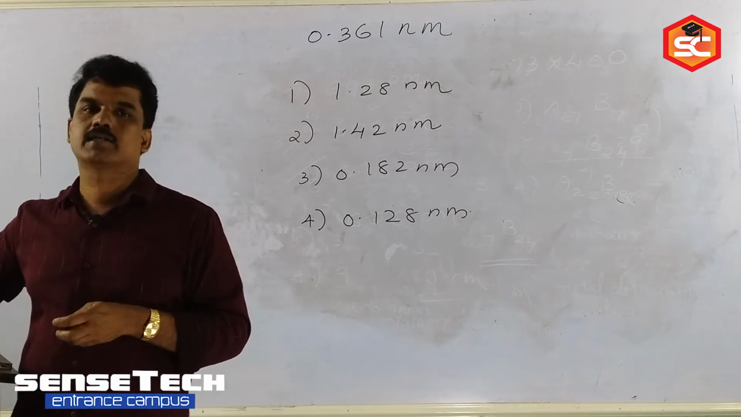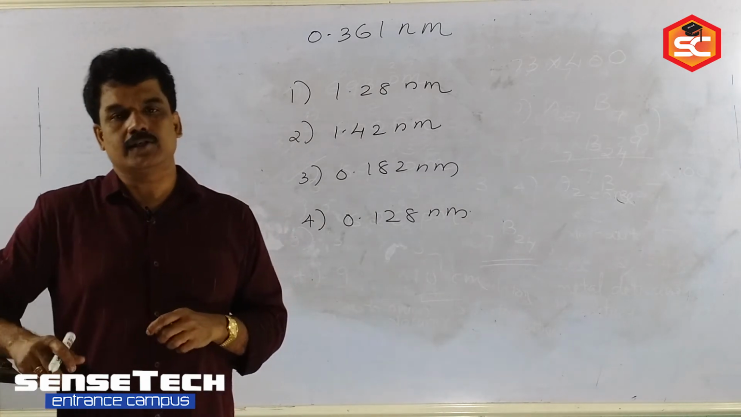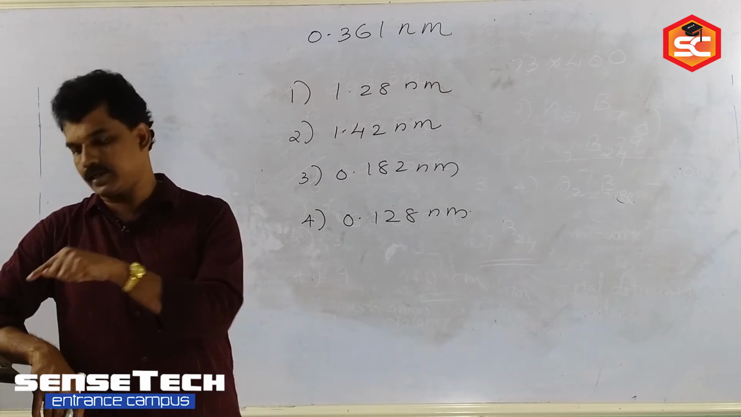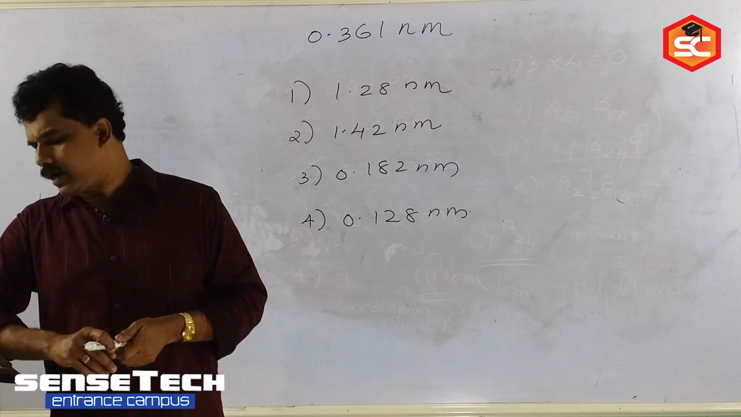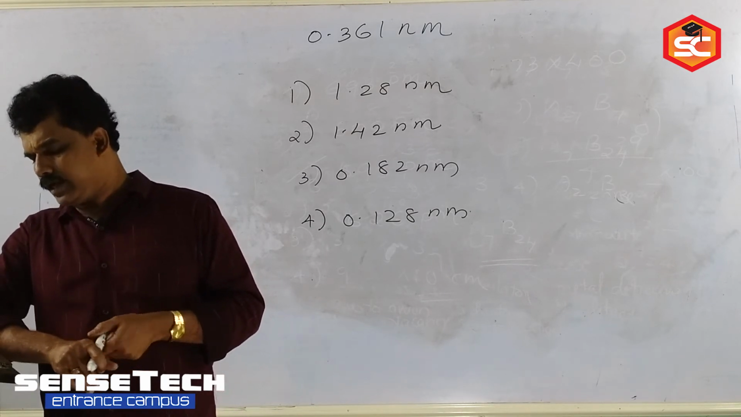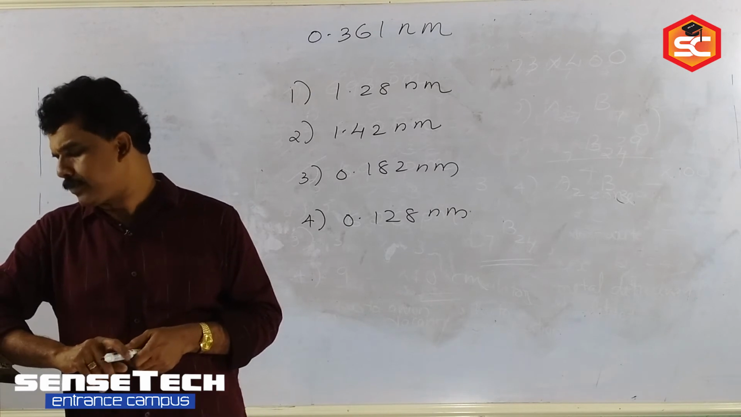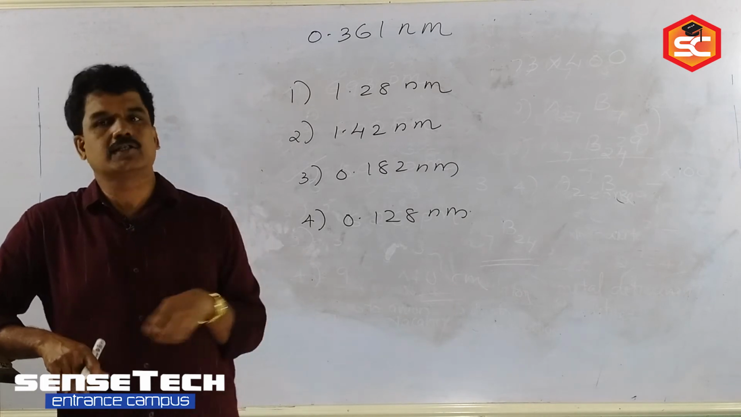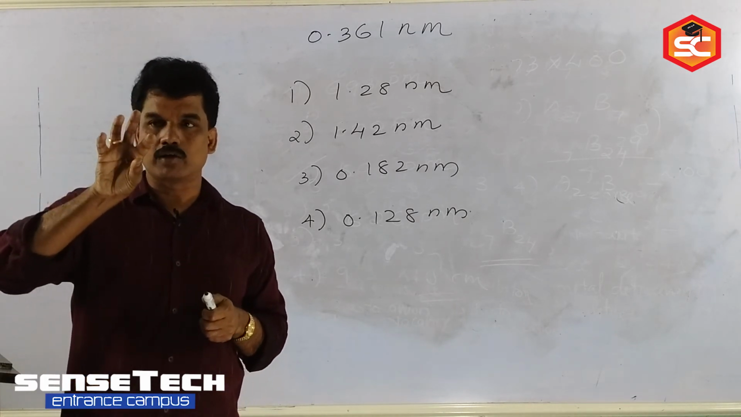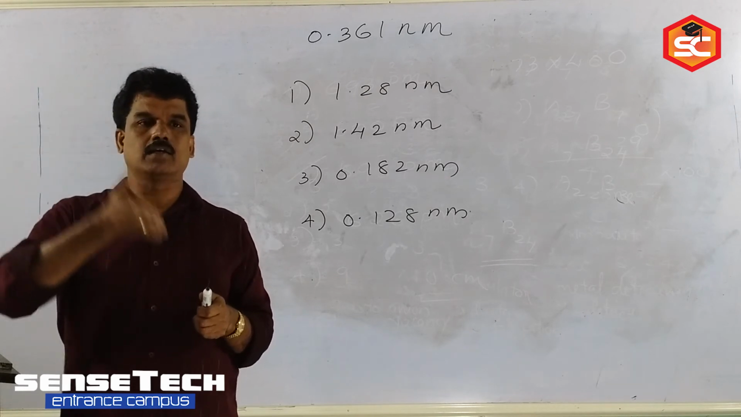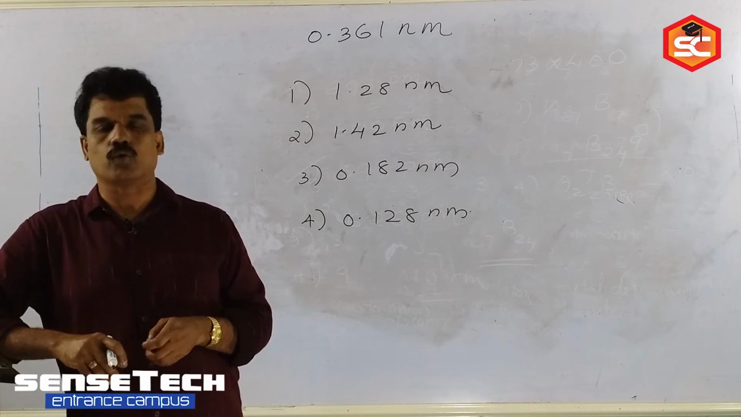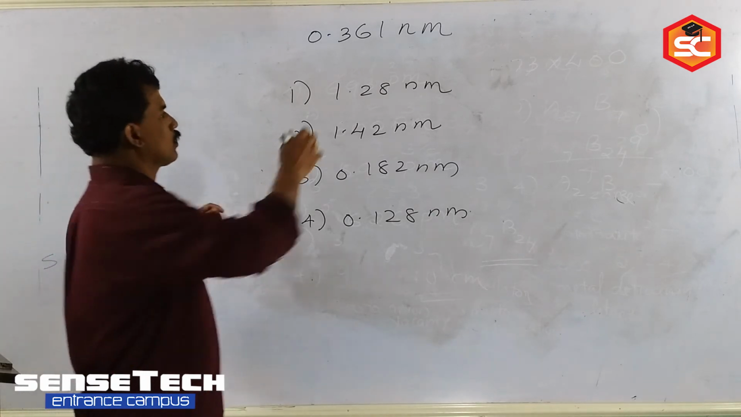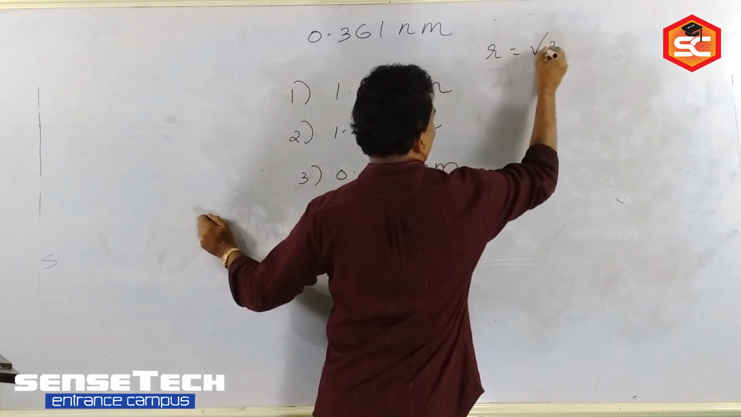FCC structure. What is the relation between FCC edge length and radius? a is equal to 2 root 2 r. Same relation here also we can use. Copper metal has FCC structure with a unit edge length of 0.361 nanometer, with copper ions in contact along the face diagonal. In a face, the constituent particles are in contact along the diagonal. So the relation is a is equal to 2 root 2 r, or r is equal to root 2a by 4. That is also correct.